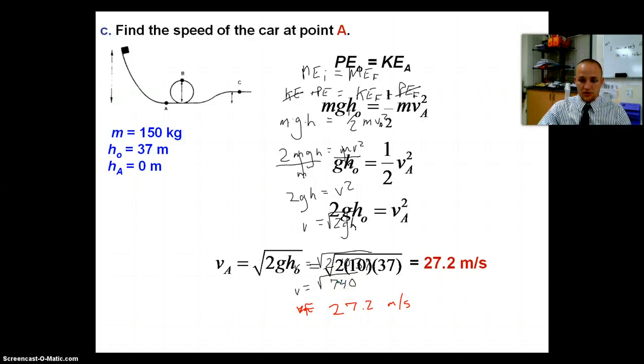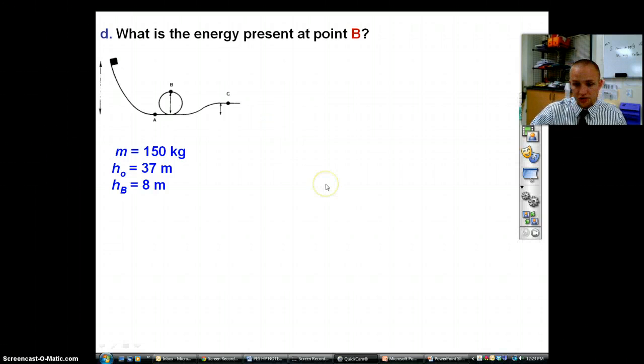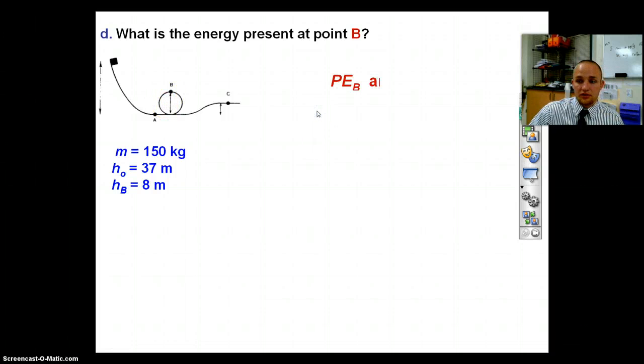Okay, we move through this. 27.2. Good job. So what kind of energy do we have present at point B? So now we're looking at point B. We're not on the ground, but we're still moving, so we have potential and kinetic at this point. Okay, so now we're asked what the energy is present at point B. We notice we're halfway up, so we have both kinetic and potential energy.